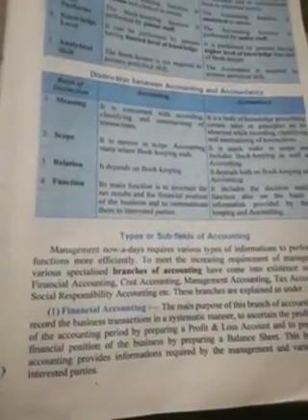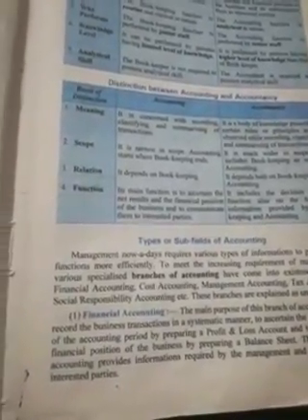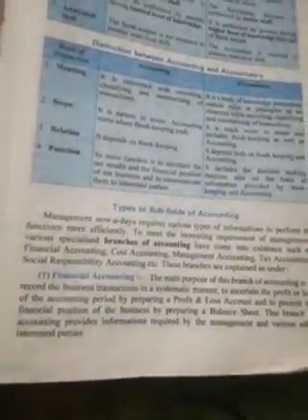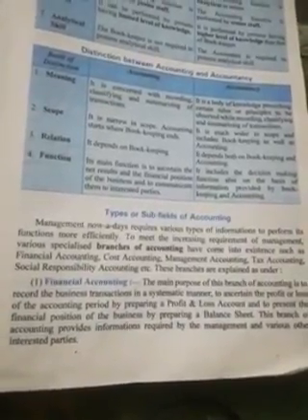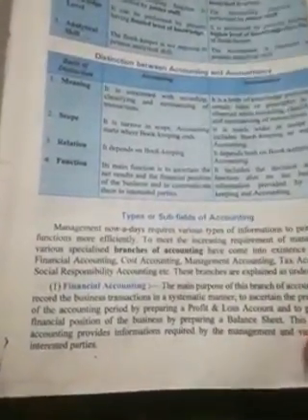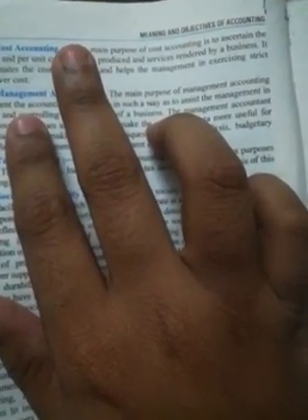So class, basically there are different fields of accounting in this whole accountancy subject, and some of those fields are financial accounting. Financial accounting is the field which we are dealing with in the class of 11th and 12th, and this is the basic accounting part where we have to pass our journal entries and other things. After that we have cost accounting. Class, cost accounting is a part where we have to work on the cost of a product, the product which is produced by different kinds of companies. So that will be considered as cost accounting.